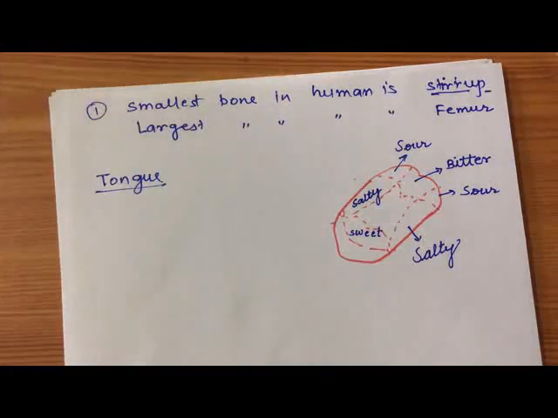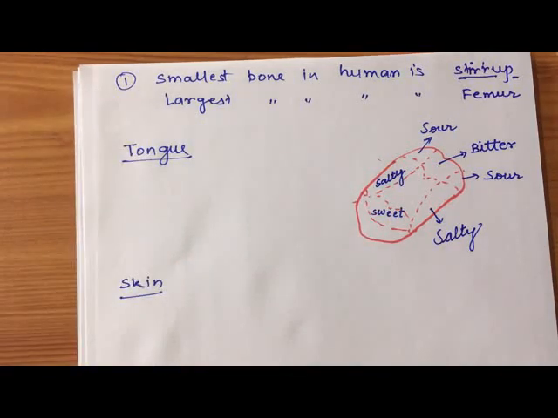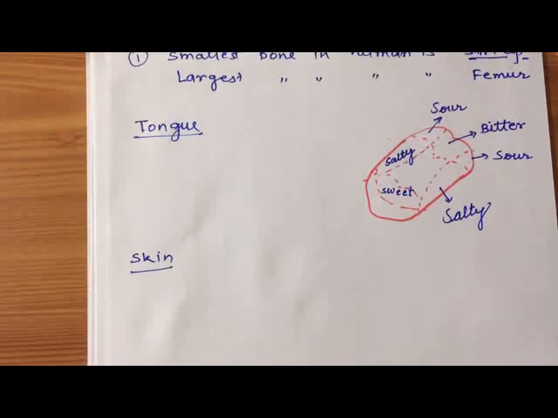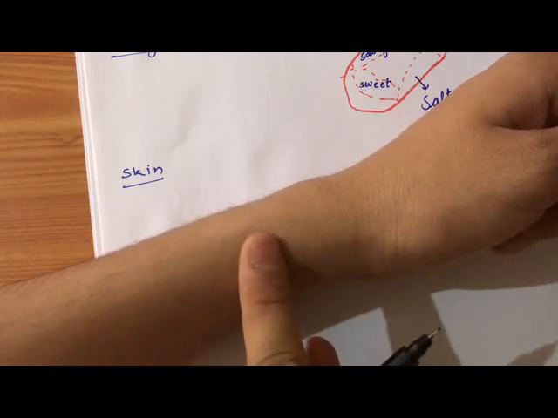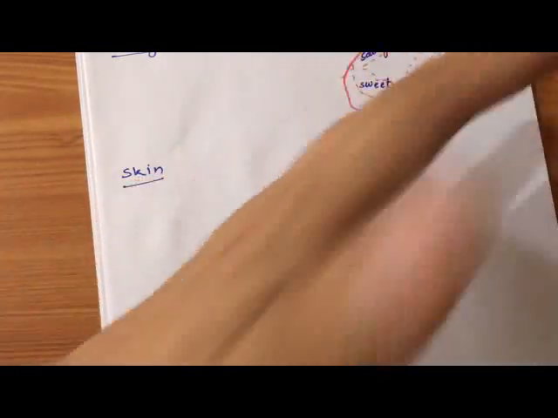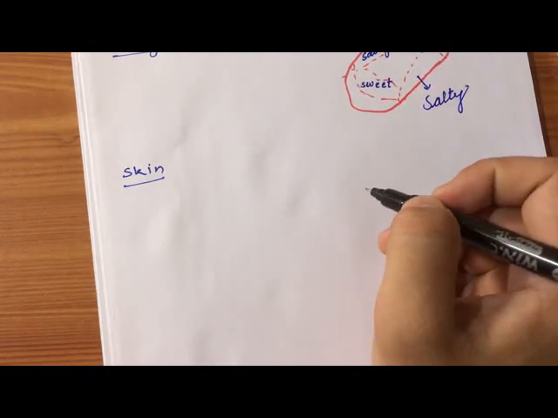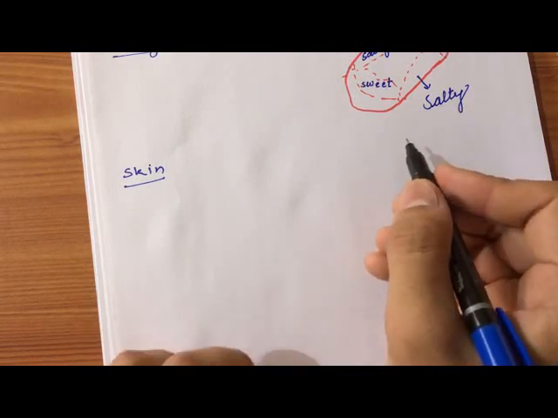Okay, the next is our skin. Skin is the largest sense organ of our body, and this part, the upper part or cover of the human body, is called the skin. You should know it, and it helps us to feel pain, touch, pressure, temperature, either it is hot or cold, etc. There are sensory structures which help us to feel the sensation.